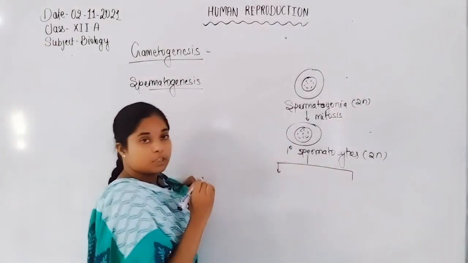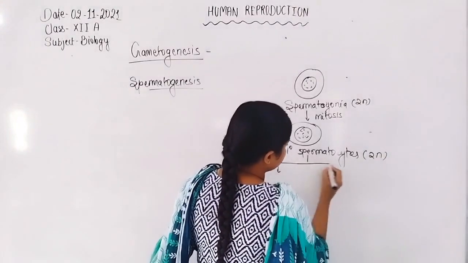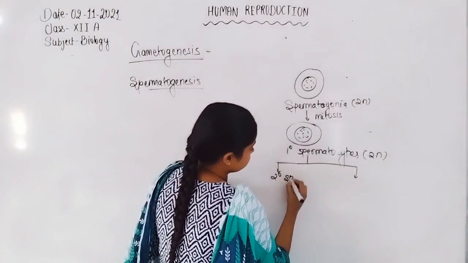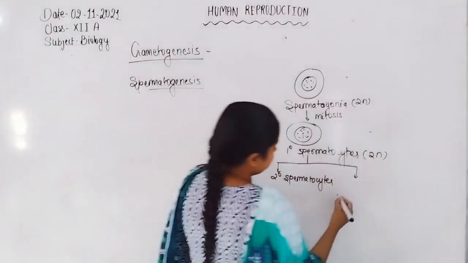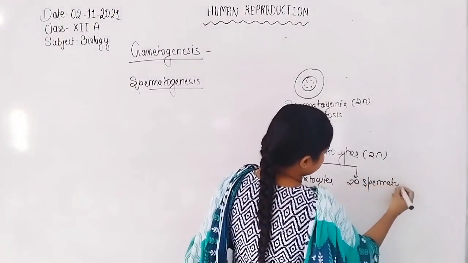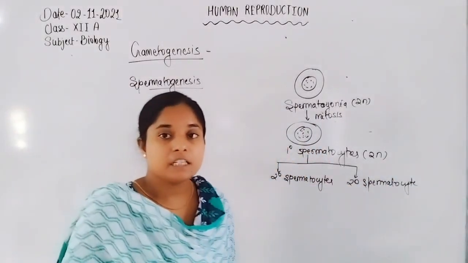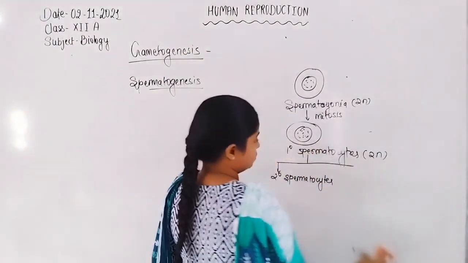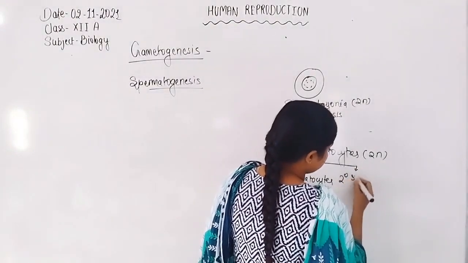Then after formation of the primary spermatocyte, secondary spermatocytes will form by the first meiosis division.